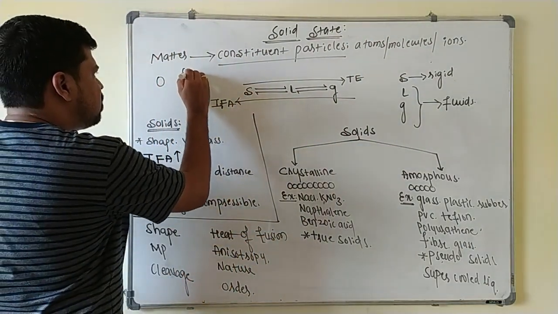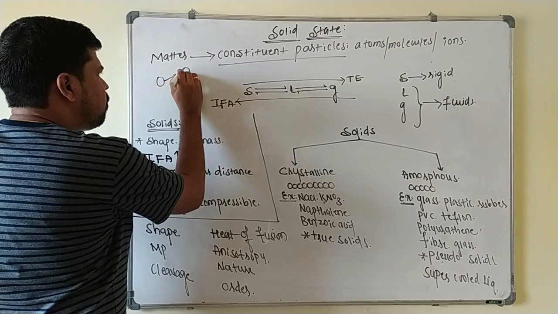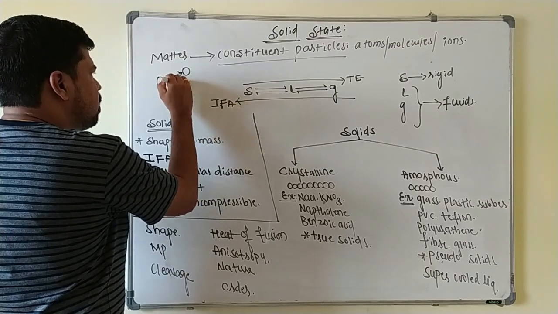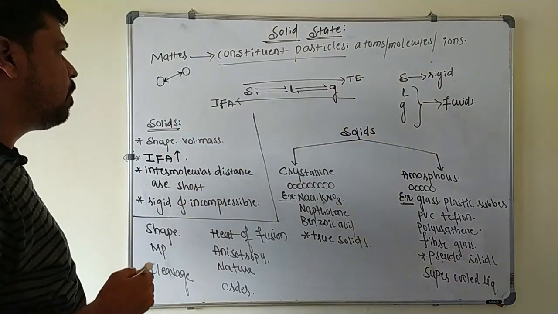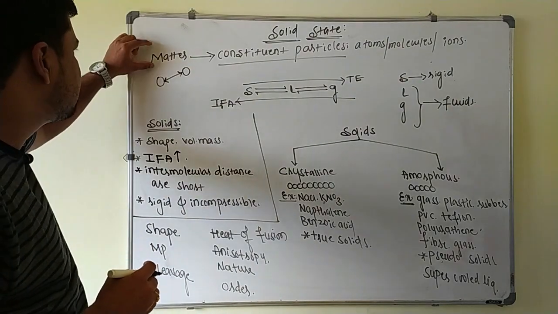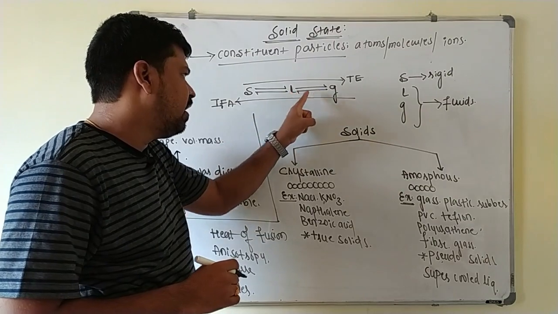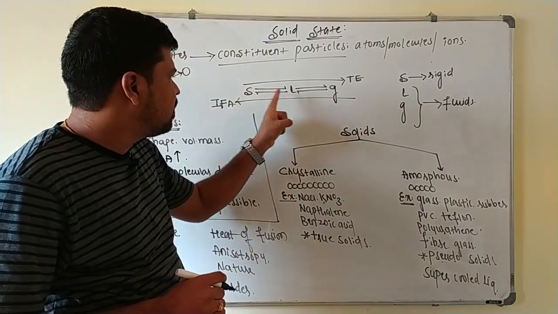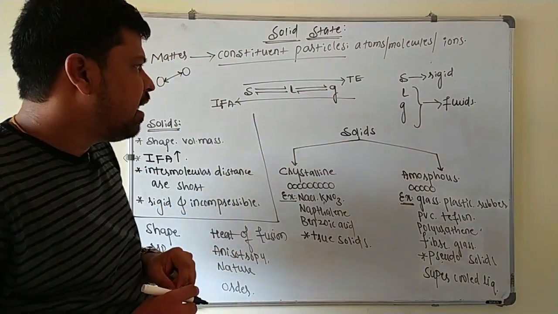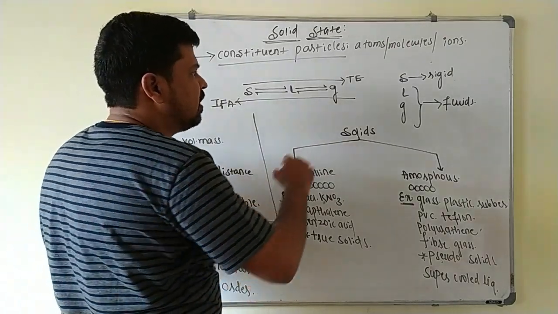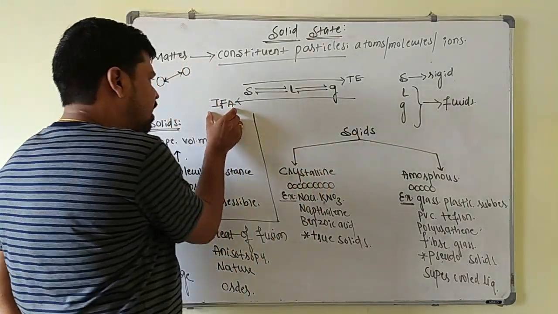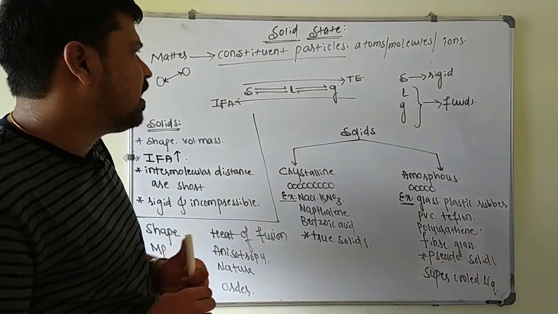Suppose if you take these constituent particles, what type of force is acting between these two? Based on this, the property of the matter is decided. Now this matter exists in three physical states. We know that solid, liquid, and gas. The physical state of this matter depends on the net effect of two opposing factors. One is the thermal energy and another is intermolecular force of attraction.